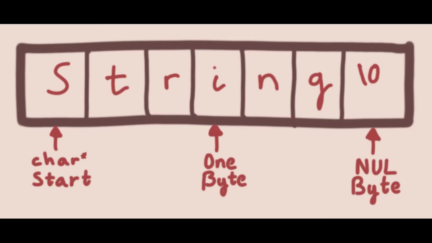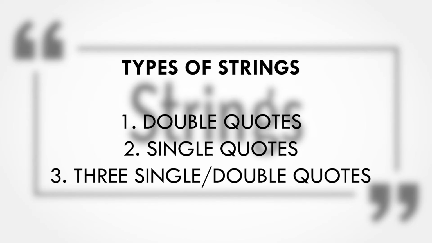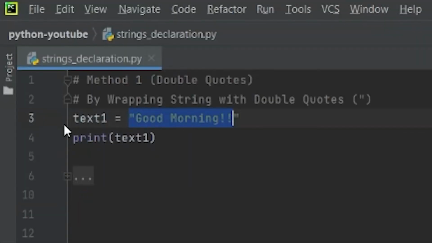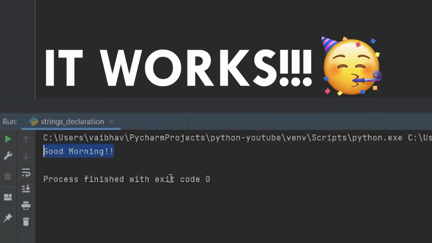In Python, string is a set of characters wrapped inside quotes. There are 3 ways with which we can create or declare strings. So let's go to the PyCharm and see how we can create or declare strings. Let's check if the value of good morning is inside text1 variable. Yes, we have done it.